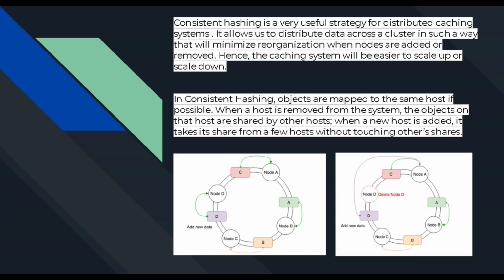Consistent hashing matters because distributed systems have come up, and distribution now extends to the cluster level.